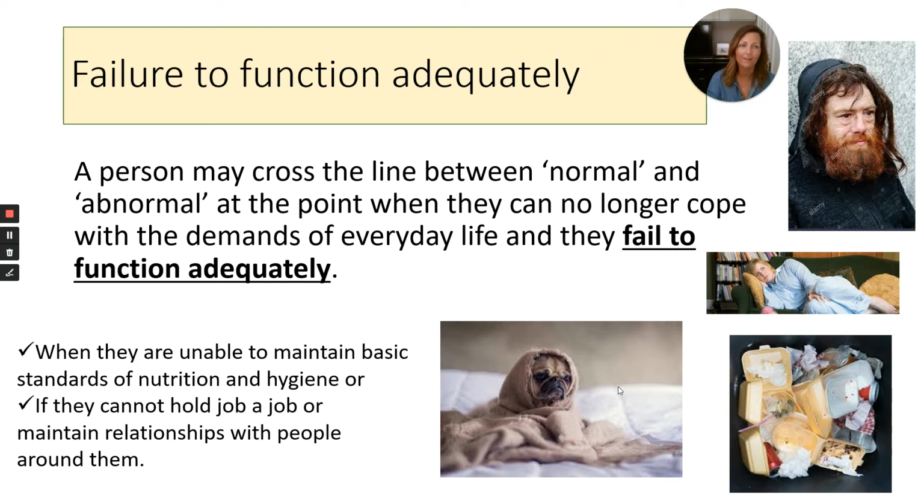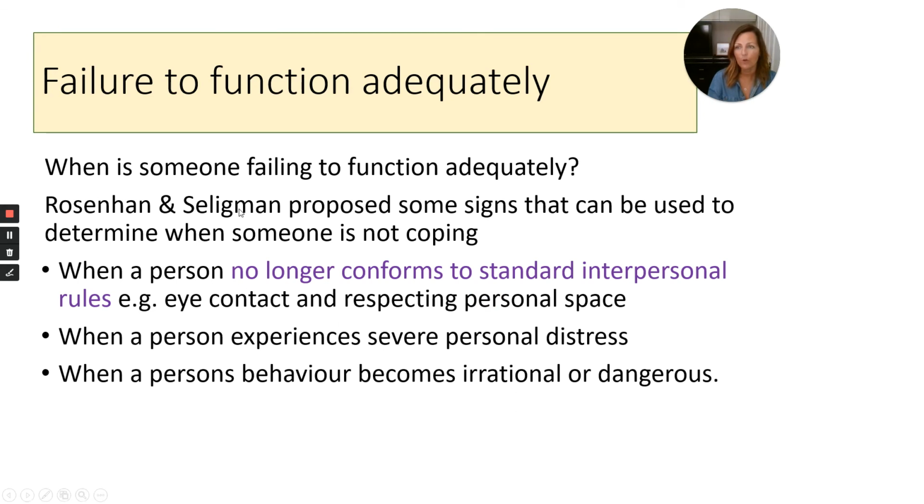And if you don't have that, then you are failing to function adequately, and therefore you could be diagnosed as having abnormal behaviour. So Rosenhan and Seligman said there are some signs that can be used to determine whether somebody is not coping, whether somebody is not functioning adequately. And some of the things that Rosenhan and Seligman said was when a person no longer conforms to standard interpersonal rules. So they're not able to have eye contact, and they're not understanding about respecting personal space anymore. So they forget about the interpersonal rules.